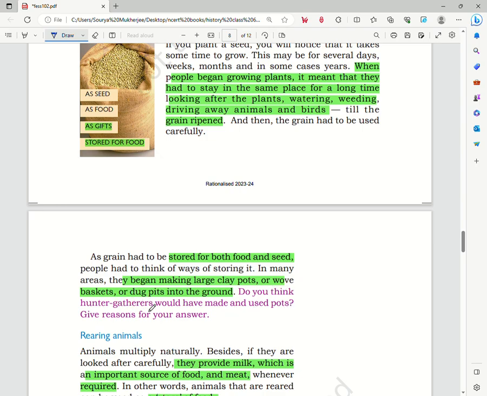Do you think the hunter-gatherers would have made use of such pots? Give reason for your answer. We see that hunter-gatherers moved from one place to another in search of their food, and they lived off the land. So they didn't have any reason to store food for a long time. If they ever faced a crisis of a source of food, they just moved from one place to another.